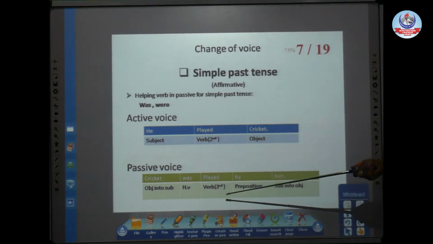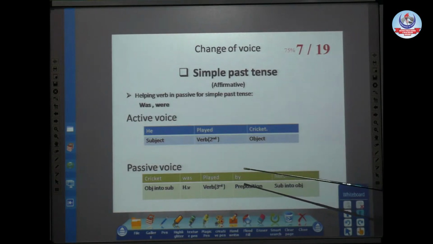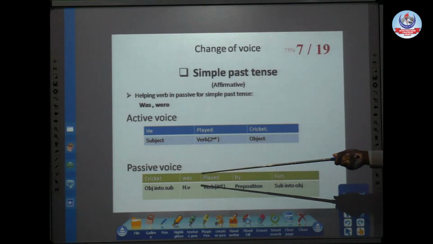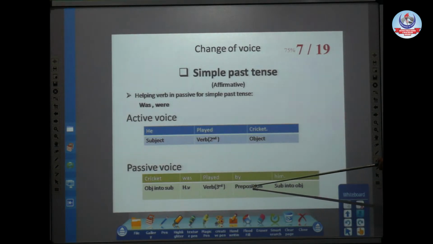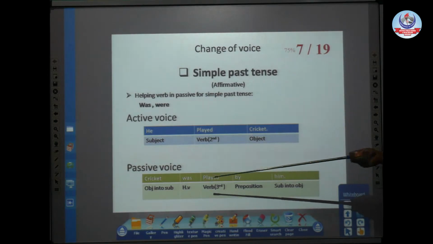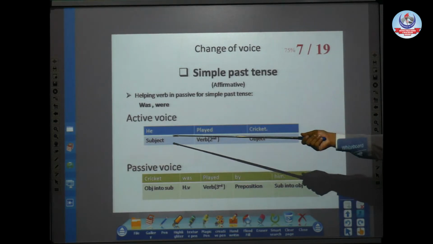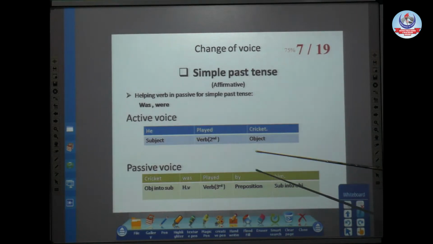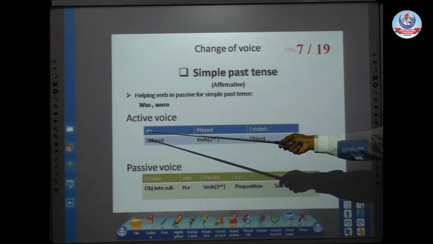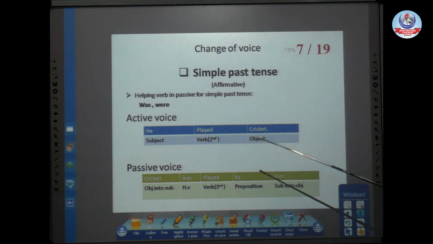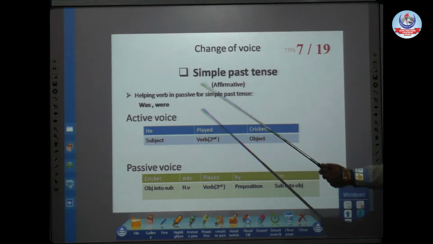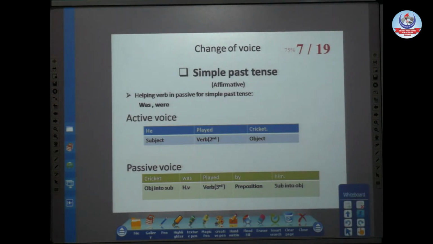As a prescribed rule, we always use the third form of the verb in passive voice. So again, third form of verb: cricket was played. Then the addition of "by" as a preposition: cricket was played by, and at the end our subject into object. I have already told you that when we change our subject into object, while changing its position, it also changes its case from subjective to objective. Cricket was played by him.